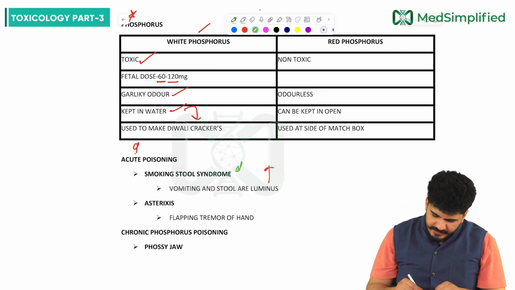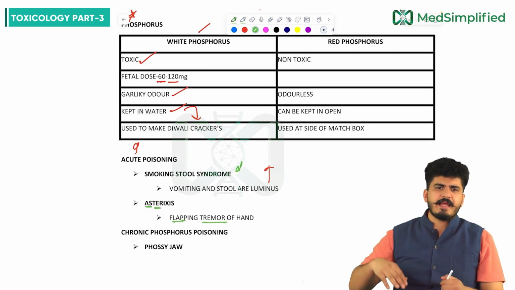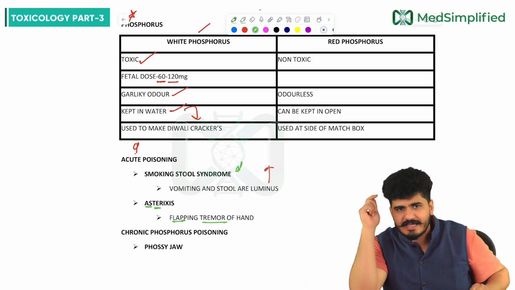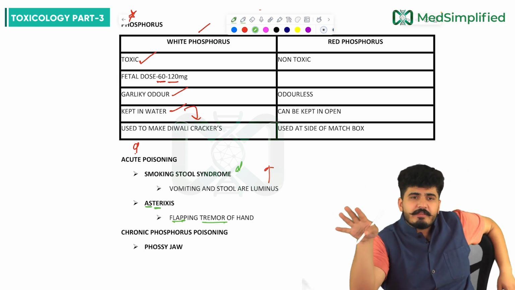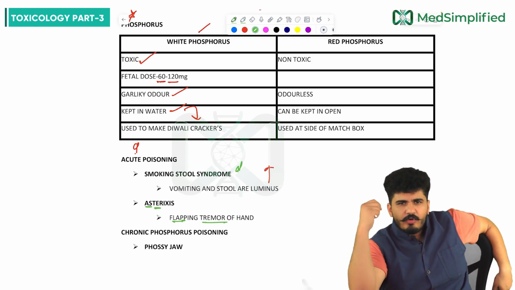Plus, there will be asterixis, flapping tremor of the hand. Flapping tremor of the hand would be seen, asterixis. So these are the symptoms which you are going to see with acute poisoning, my dear friends.